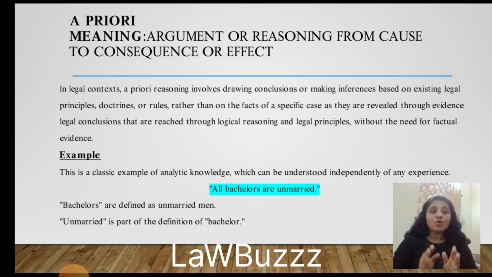For example, all bachelors are unmarried. So who is called a bachelor? A bachelor is defined as an unmarried person. So if a person is called a bachelor, it's understood that he's unmarried. A married person is not called a bachelor, nor is a divorcee. Hope you understood with this example.